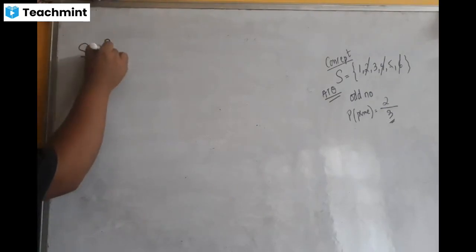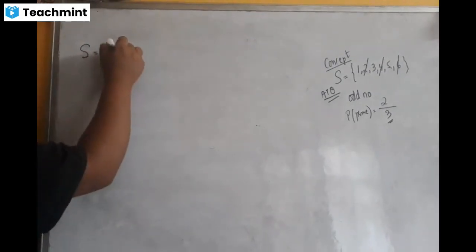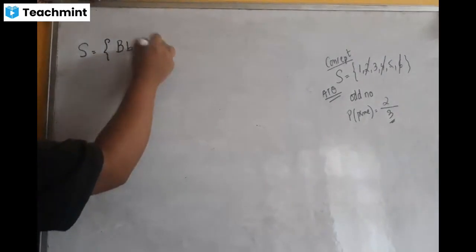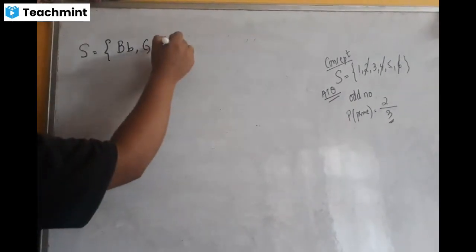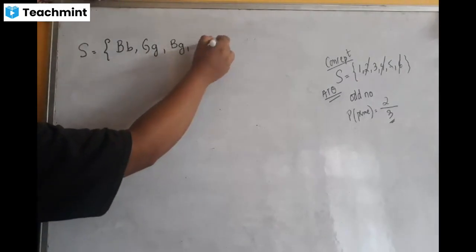Can you tell me what could be the sample space? A family has two children, right? So two children means what can it be? Both boys, boy boy, both girls, girl girl. Here the elder and younger are considered. And we can have boy girl or girl boy.